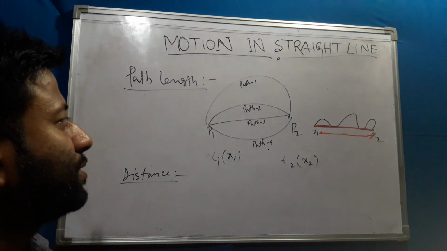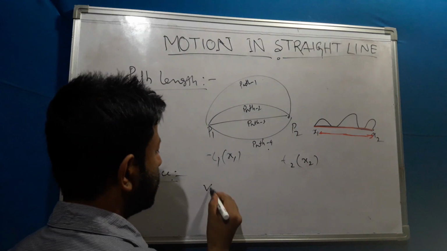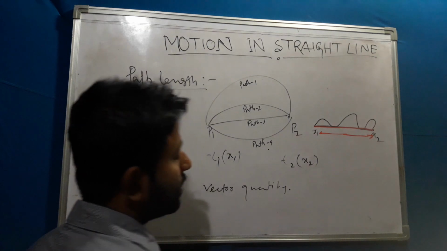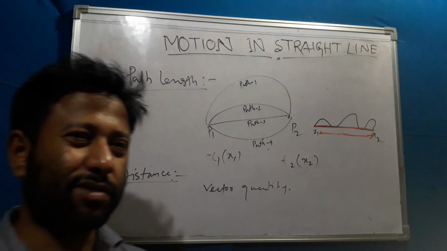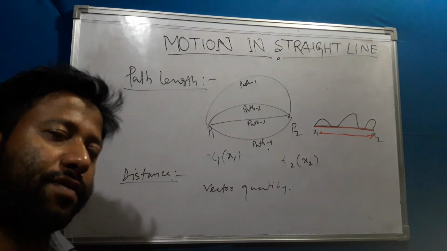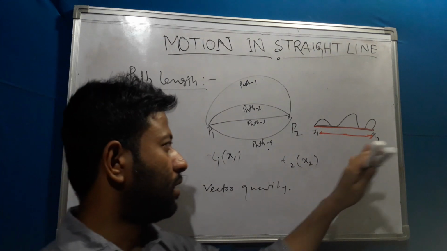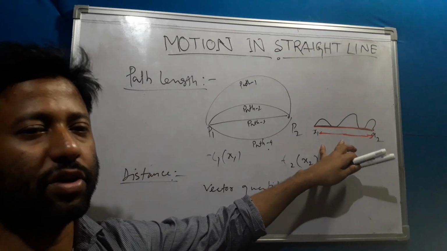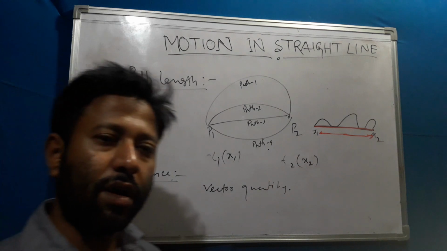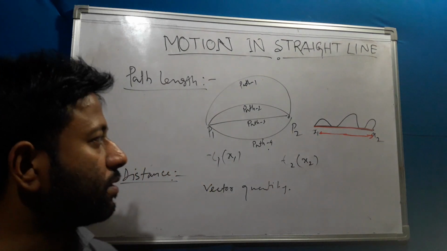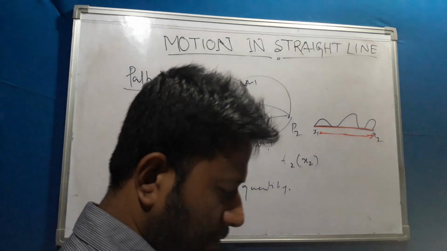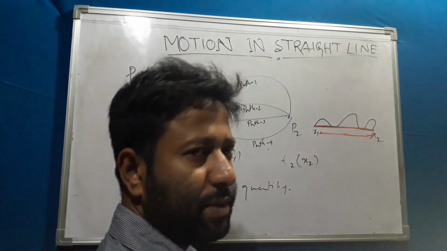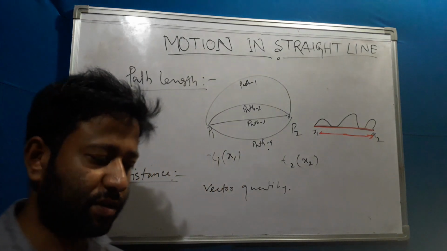So what we have observed here, so distance is a vector quantity, that is it has a particular direction as well as magnitude. Okay, so how will we define this? We will find the final position and we will find the initial position, then we subtract it to a straight line, then we will get the displacement. I think you have started all these things in the previous class also, that's why I'm not going through details about all these things.